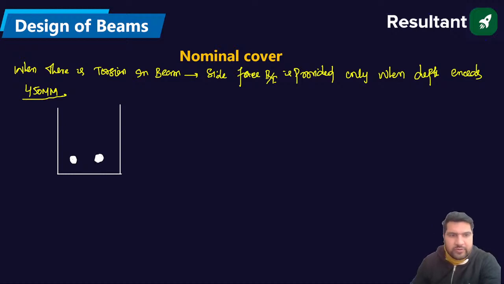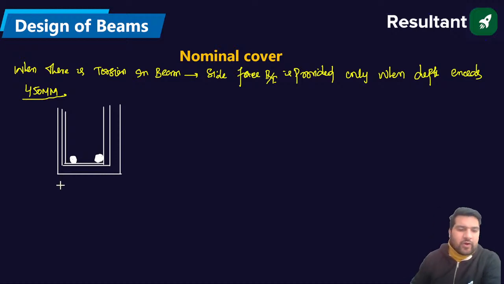So this is the tension reinforcement, guys. This is the stirrup. So what is the nominal cover?